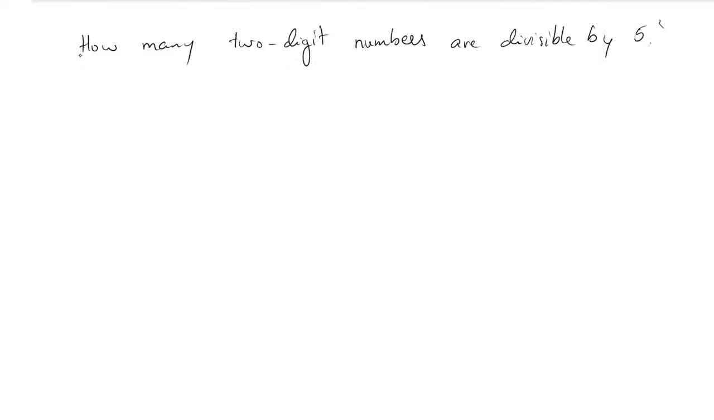Okay, take down the first question. How many two-digit numbers are divisible by 5? See the question, how many two-digit numbers are divisible by 5? So this is the question, and you have to solve it by rule. When you see this question, we will think whether it is an AP question or what.